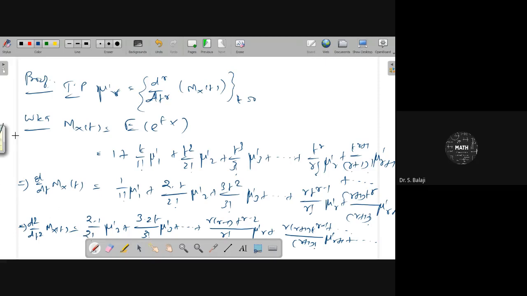Similarly, if you concentrate on the third derivative, what can you get here? This will be 0, constant. You can get 3 into 2 into 1 by 3 factorial mu dash 3, and then similarly r minus 1, r minus 2 and so on here.